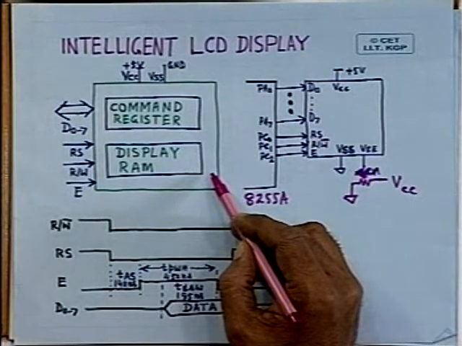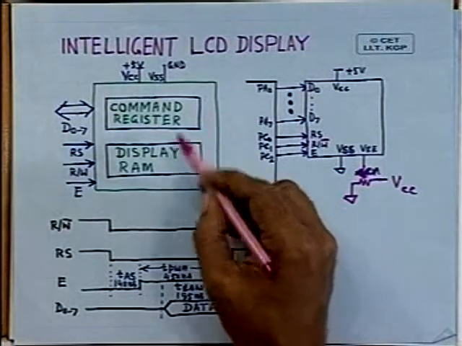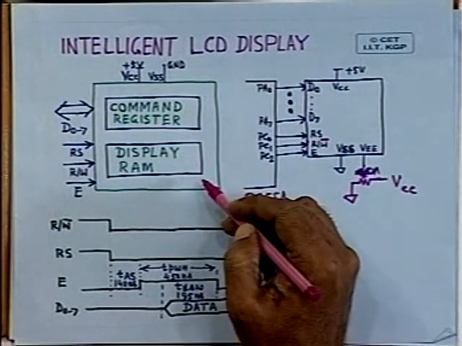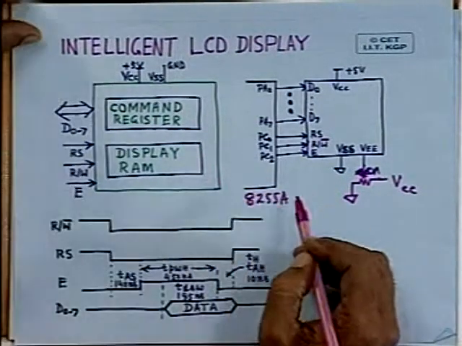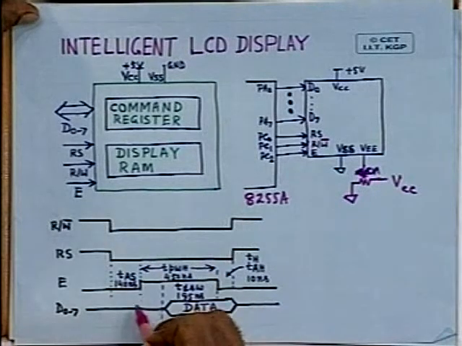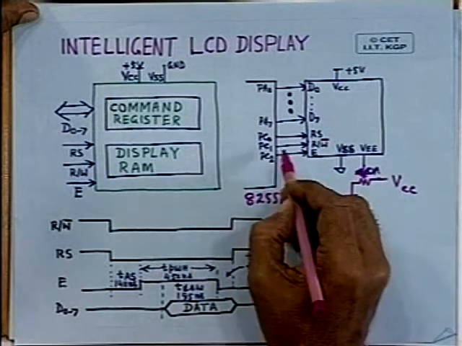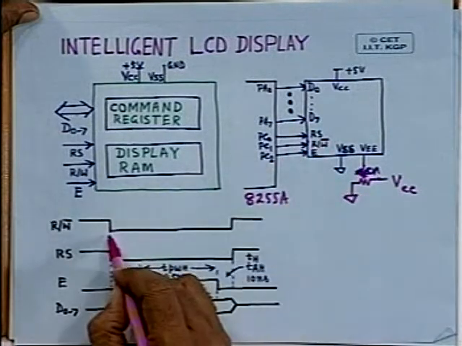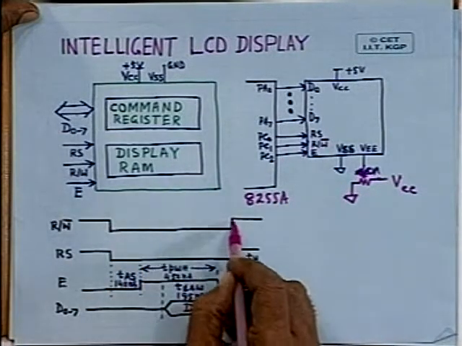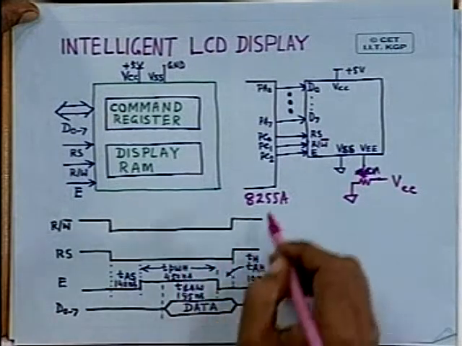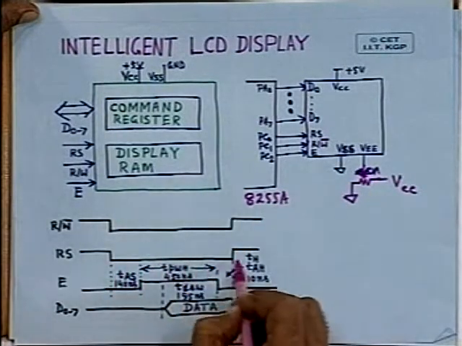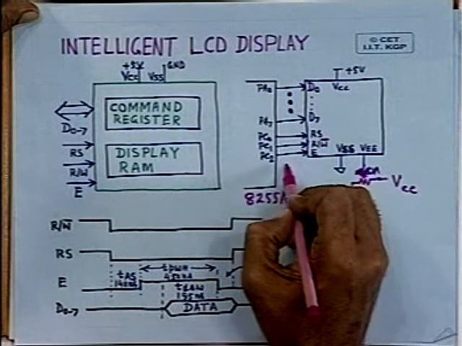Obviously, read write is not a very fast process, the device is not compatible in speed with the microprocessor. So, this is the typical timing diagram. For example, you generate the read write signal. So for writing, this has to be low, and you then make the register select line high, low, this RS.